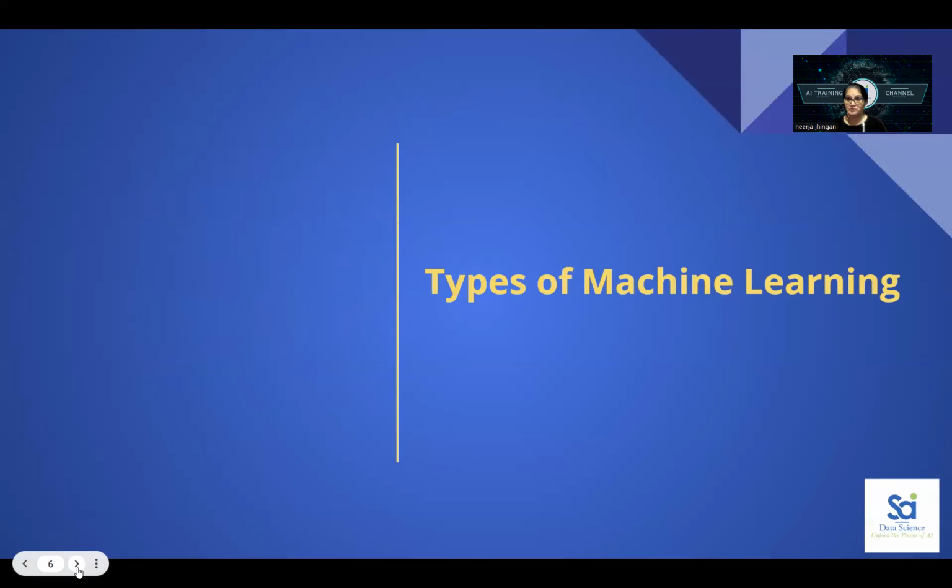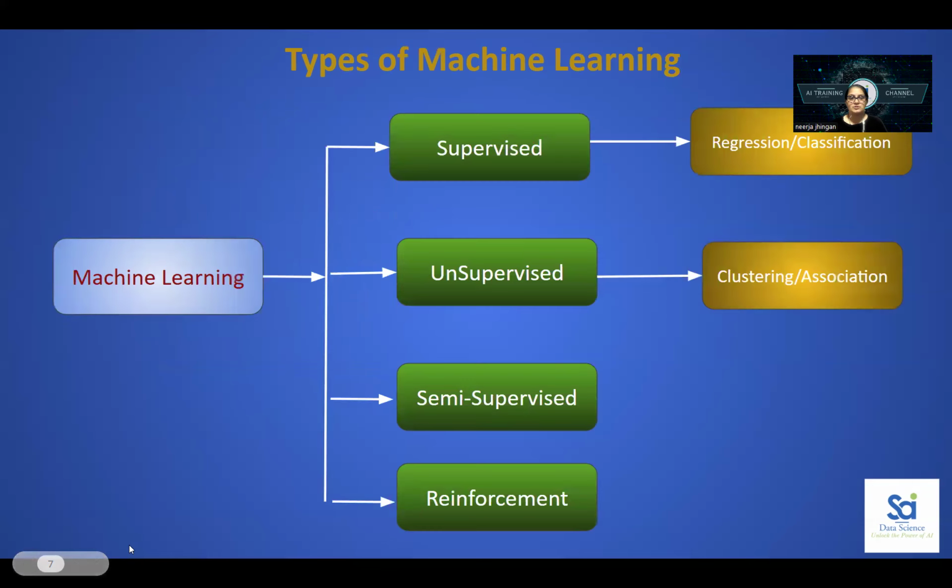Now we will talk about types of machine learning. On the screen, you can see there are four types of machine learning. The first one is supervised, then unsupervised, semi-supervised, and reinforcement. I am going to explain in detail today about supervised. Supervised machine learning is further divided into two types, regression and classification, and we are going to learn more about regression today.